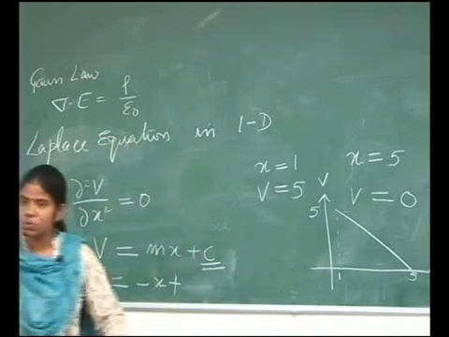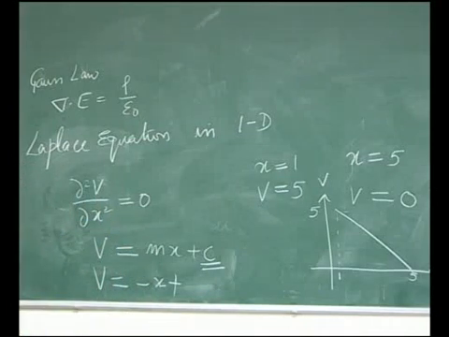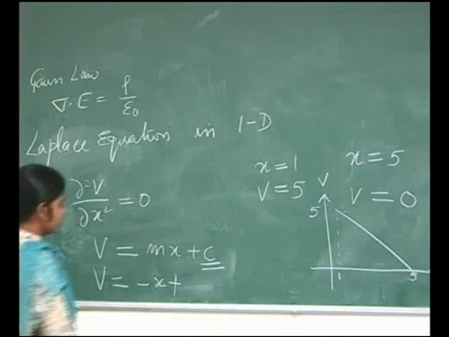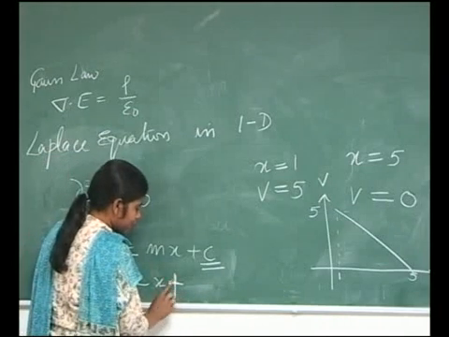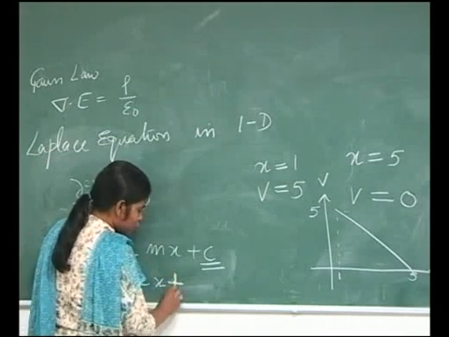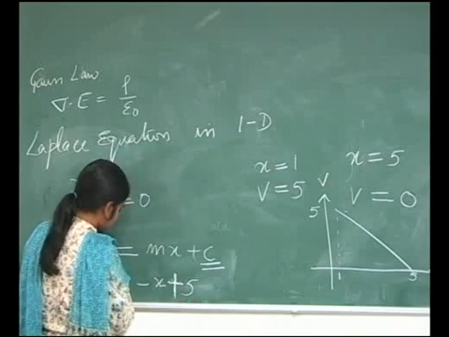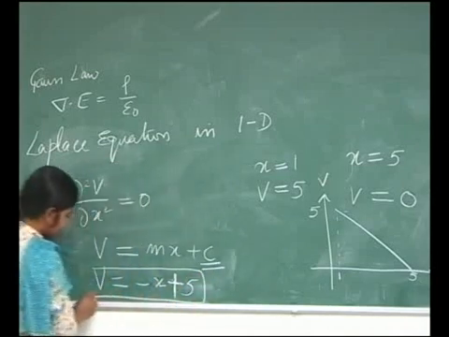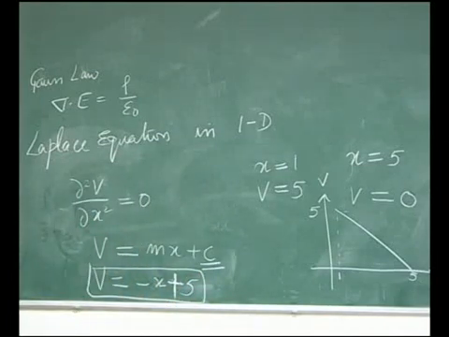When I draw this, what is the value? 5. How do you calculate the intercept? It looks like you do not remember what you studied in class 12. Okay, I take this equation, you verify this: V is equal to minus x plus 5.